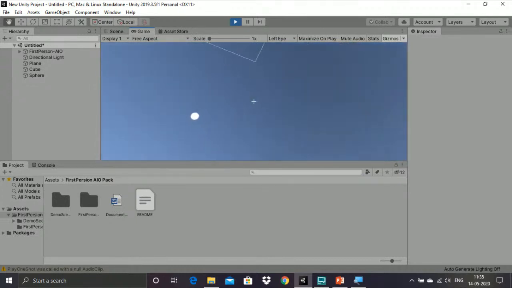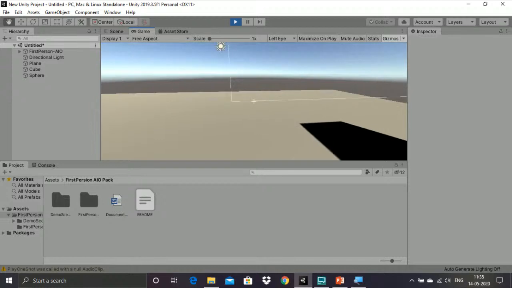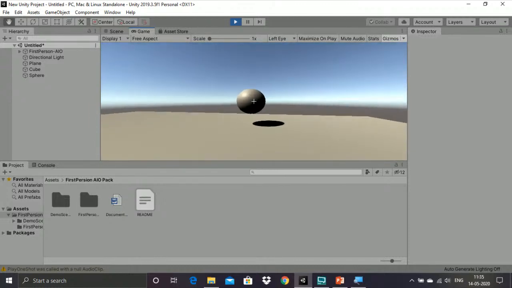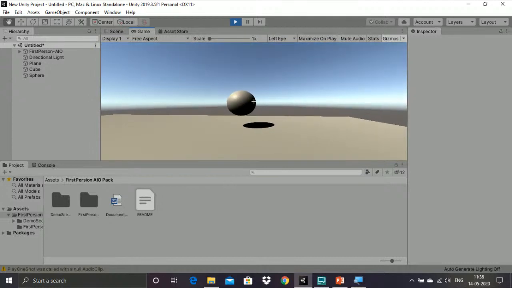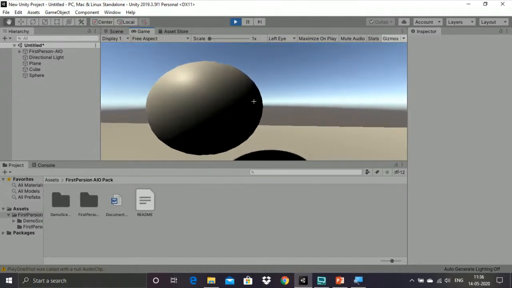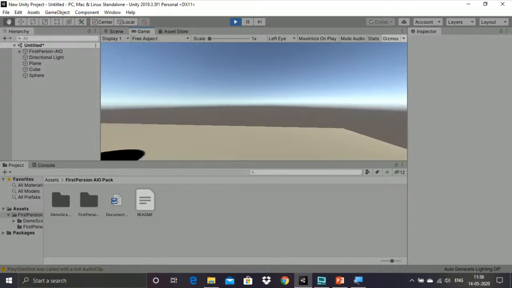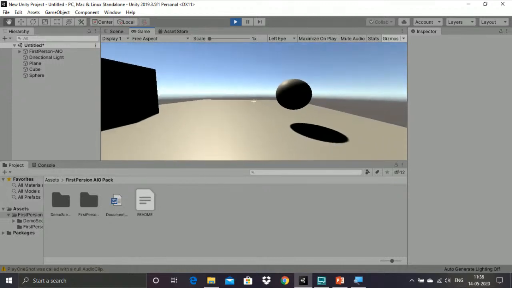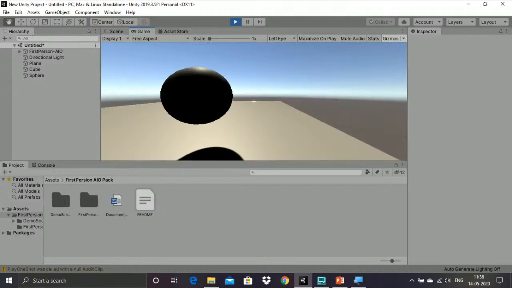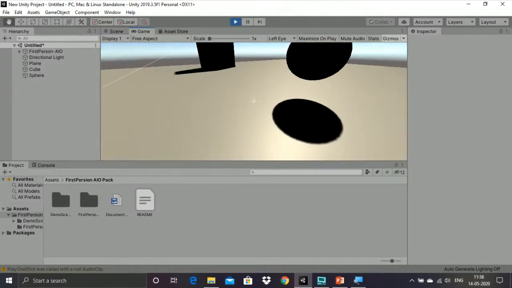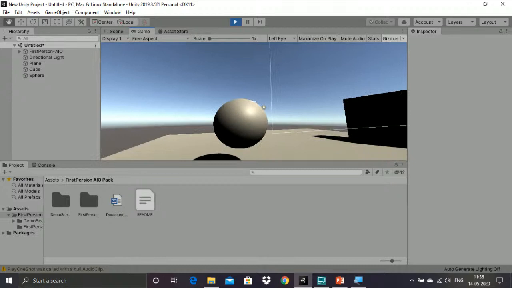I can see at the top, this is nothing but the direction of the light. So now if I want to move towards the sphere, you feel like you are playing a game. You can see that shadow due to the direction of light I have fixed over there. So I'm just coming over to the sphere.